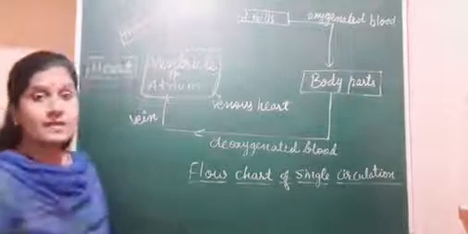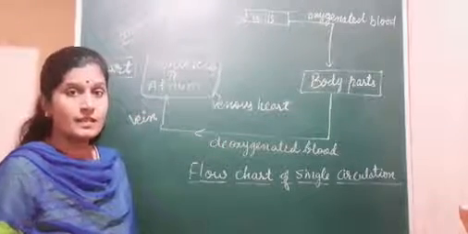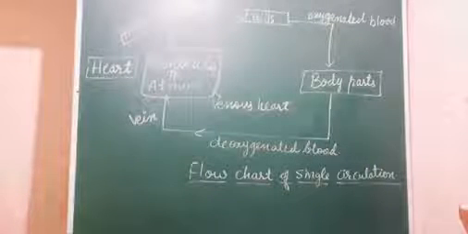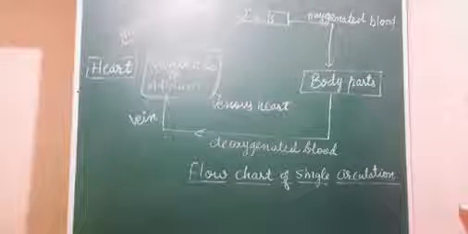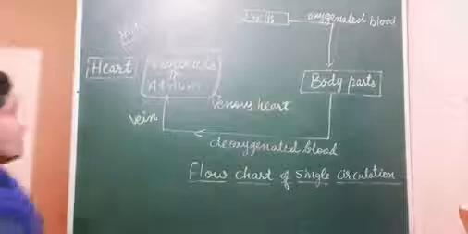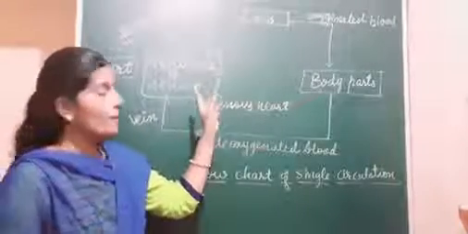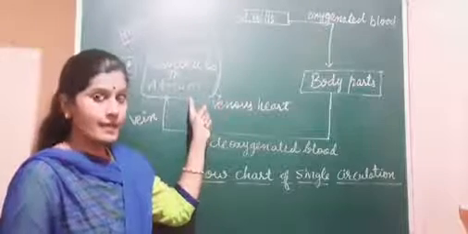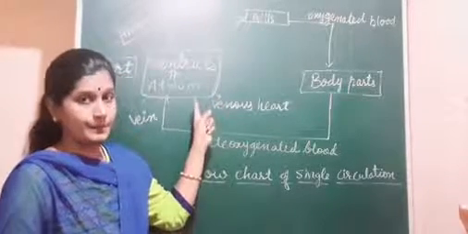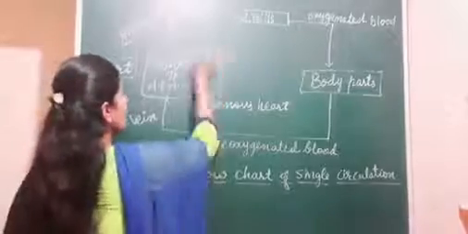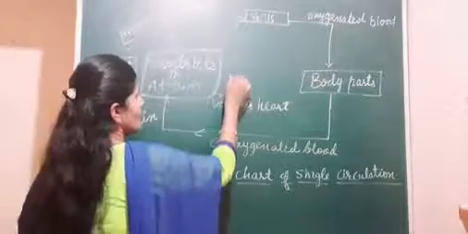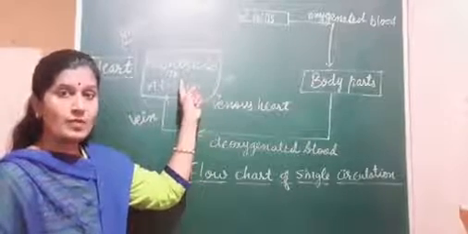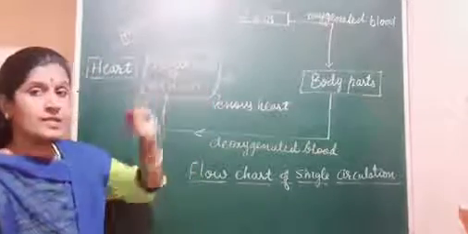The question may come in the examination for 1 mark or 2 marks: define single circulation, or what is single circulation. Then we must know that the definition of single circulation is: in the single circulation, blood passes through the heart only once to complete one cycle. This is one point regarding the heart we need to remember. First point, what is single circulation? Blood passes through the heart only once to complete one cycle is called single circulation.